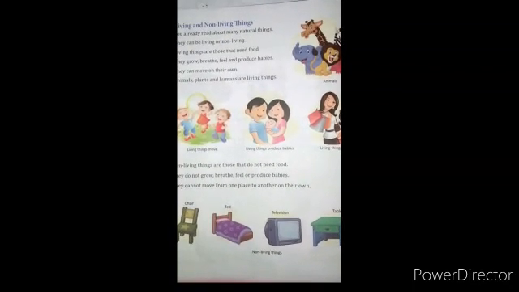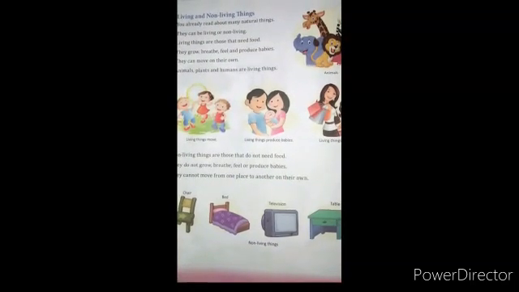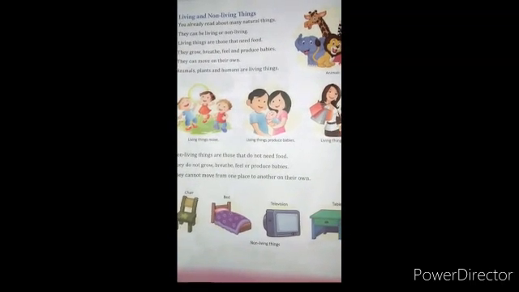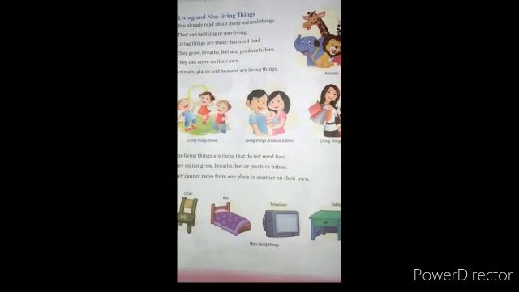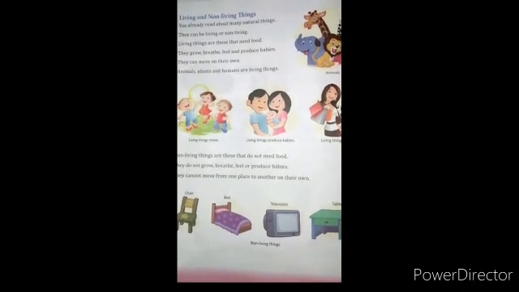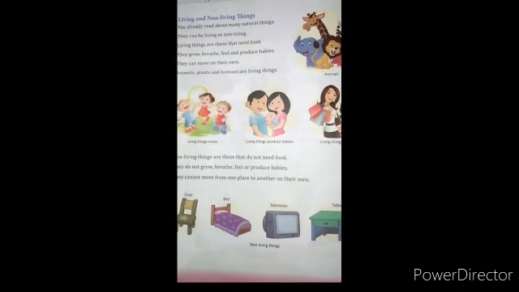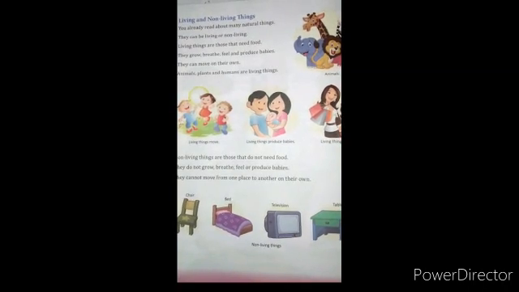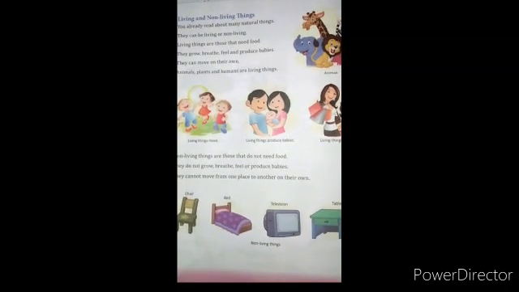Now there is a great difference between living things and non-living things. Again we will repeat: living things can move, grow, breathe, feel, produce babies, and feel hunger. But non-living things cannot grow, breathe, feel, produce babies, or move from one place to another. This is a great difference between these two.